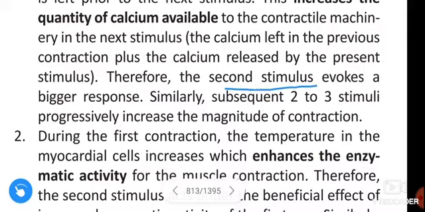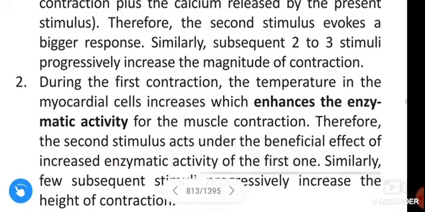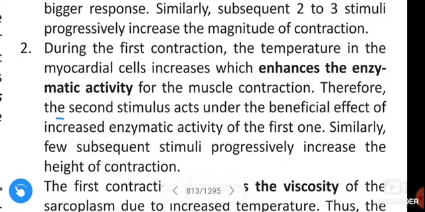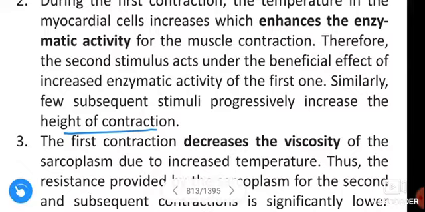Therefore, the second stimulus evokes a bigger response. Similarly, subsequent 2 to 3 stimuli progressively increase the magnitude of contraction. During the first contraction, the temperature in the myocardial cells increases, which enhances the enzyme activity for the muscle contraction. Therefore, the second stimulus starts under the beneficial effect of increased enzymatic activity of the first one. Similarly, a few subsequent stimuli progressively increase the height of contraction.